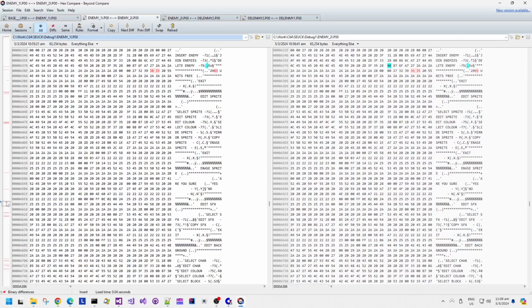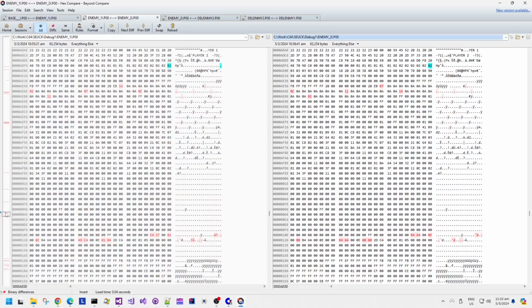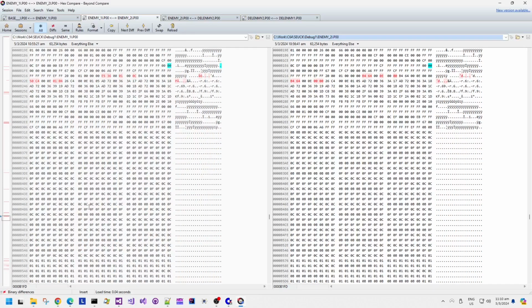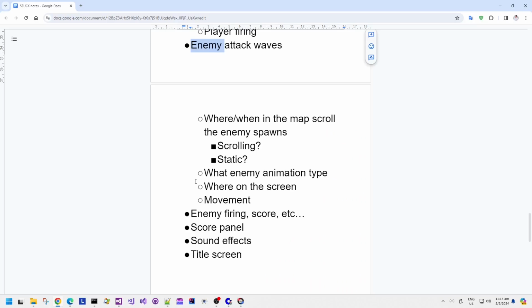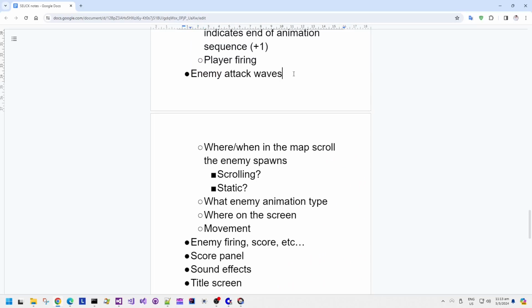I can see it's definitely editor-related code because look in the top right-hand corner there, we've got 2983 units free and then 2965 units free, and insert enemy, delete enemy, menu items. So that file offset there, 2B28, seems to be where the start of attack wave data is.